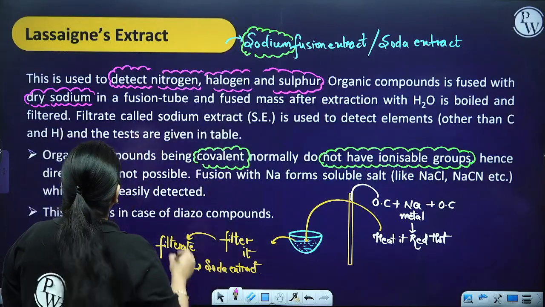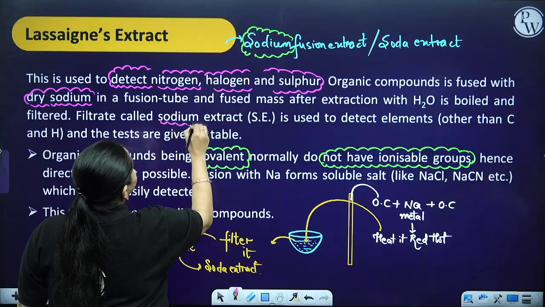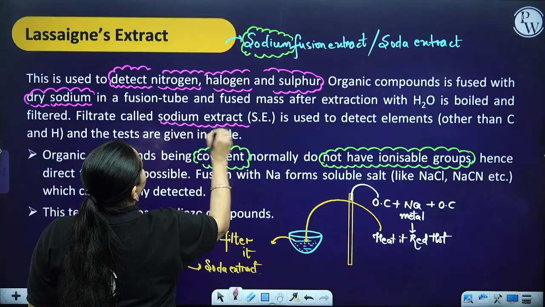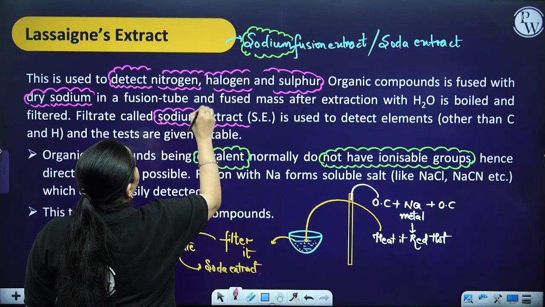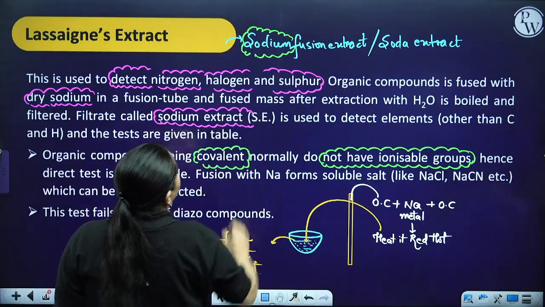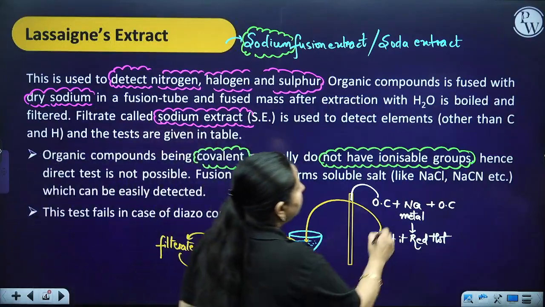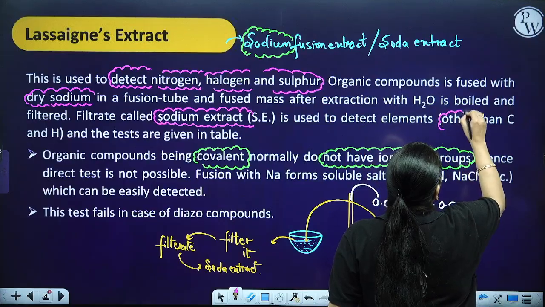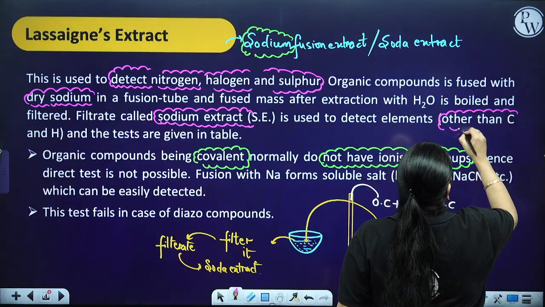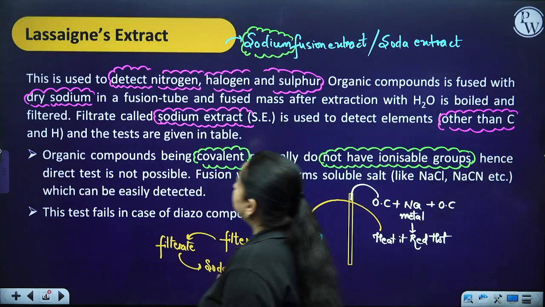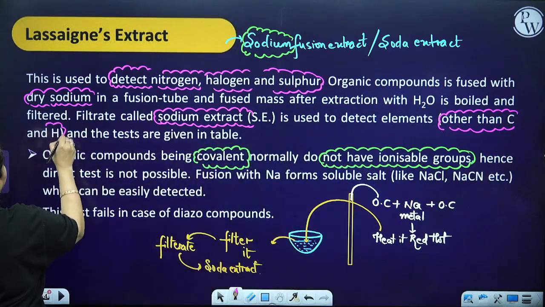The filtrate is called sodium extract, which is used to detect elements other than carbon and hydrogen.